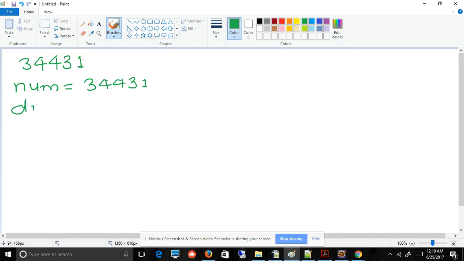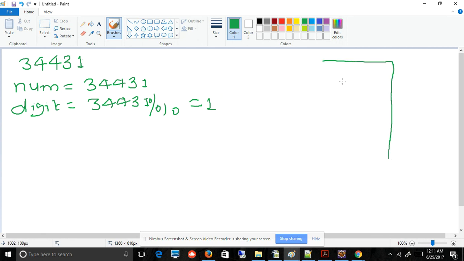Now we will figure out the digit. So the digit is nothing but 34431 modulo 10. So we will get, okay, sorry, we will get 1. And we will create buckets here so we can easily understand what's going on.